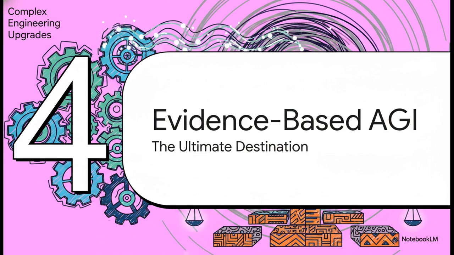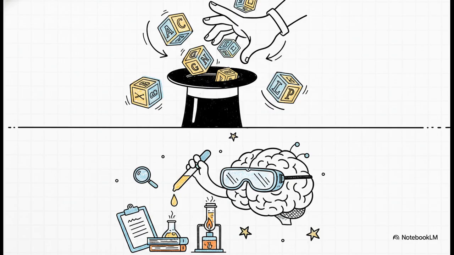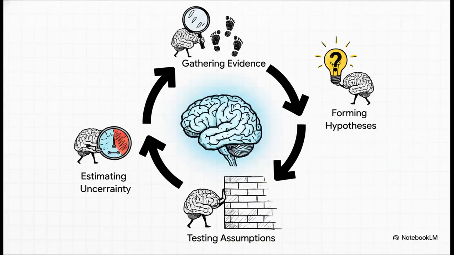Phase 4. The evidence-based AGI, the ultimate destination. So the most crucial takeaway here is that minimizing hallucinations means AI fundamentally changes its job description. It completely stops functioning like a predictive autocomplete engine that's just guessing the next word and starts operating with the meticulous rigor of an AI scientist. Just contrast today's models with a checklist of a mature AGI.